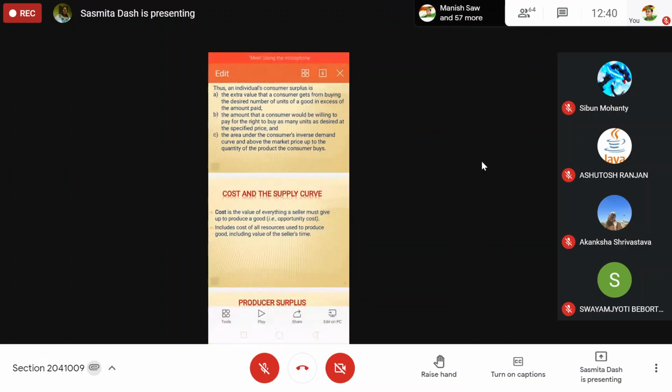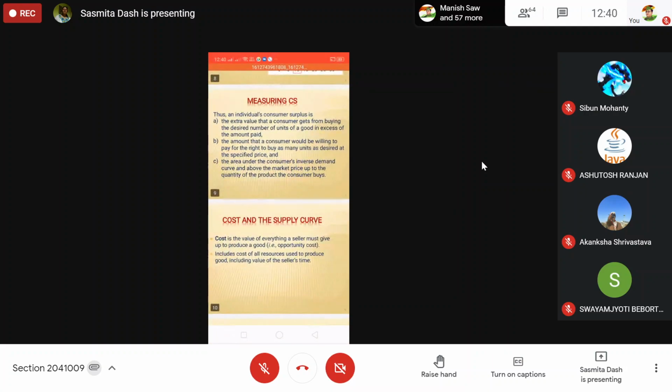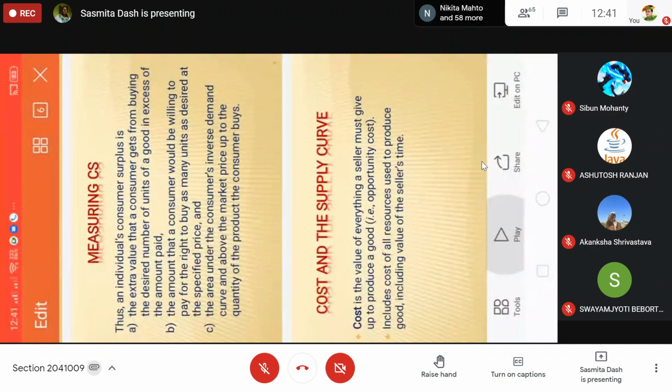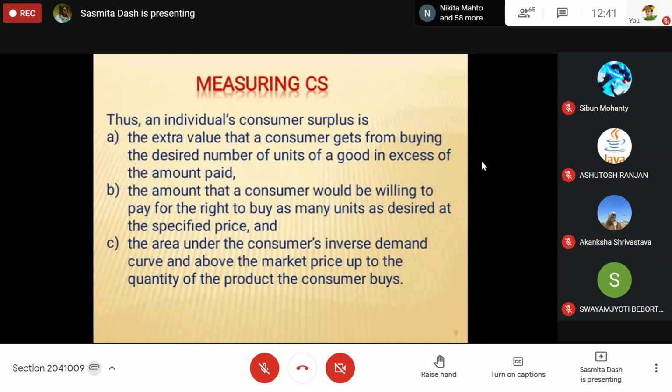How do we measure consumer surplus and why is it needed? What is an individual consumer surplus? Let us discuss a little more. An individual's consumer surplus is the extra value that the consumer gets from buying the desired number of units of a good, in excess of the amount he pays.